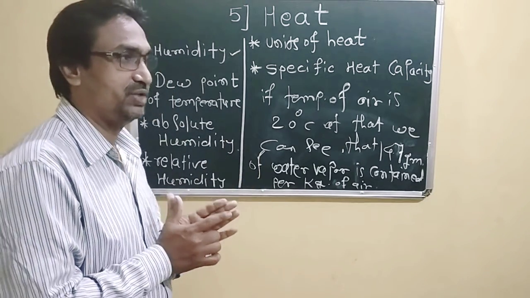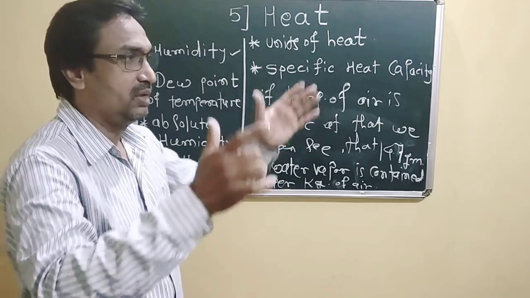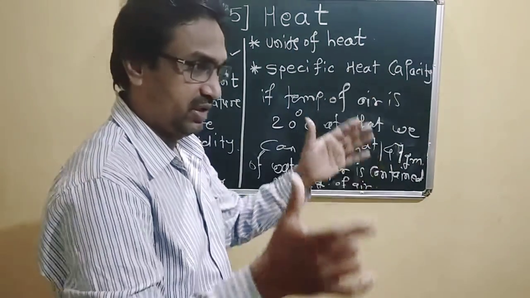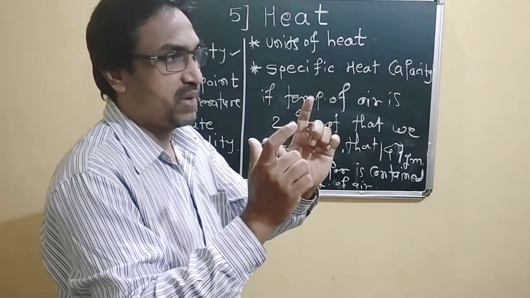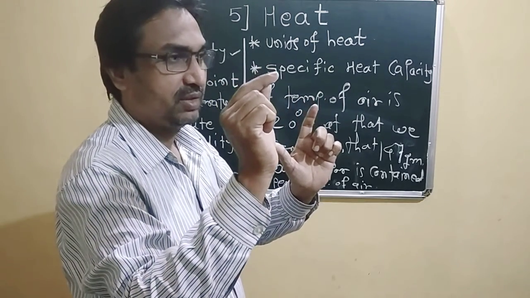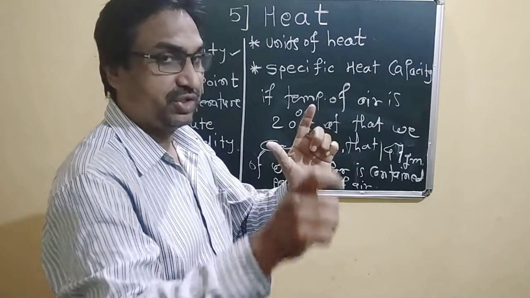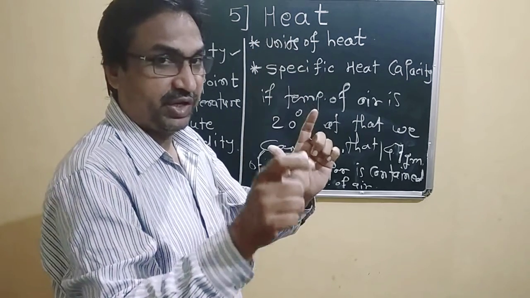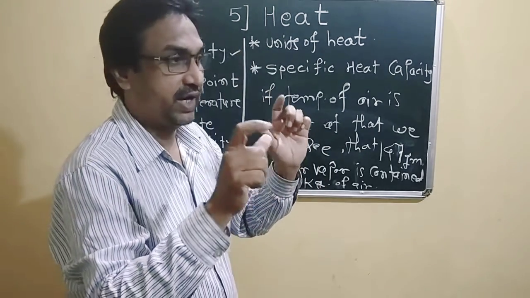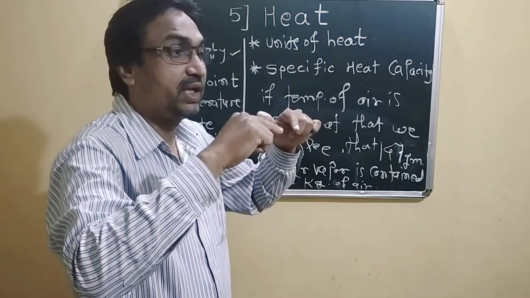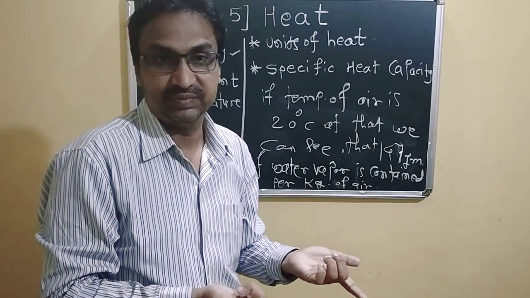Dew point temperature is such that we have taken unsaturated air of a unit mass at a particular temperature, but temperature is decreased. After that, at a particular temperature the air becomes saturated.